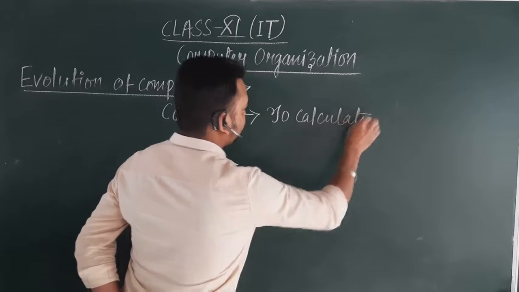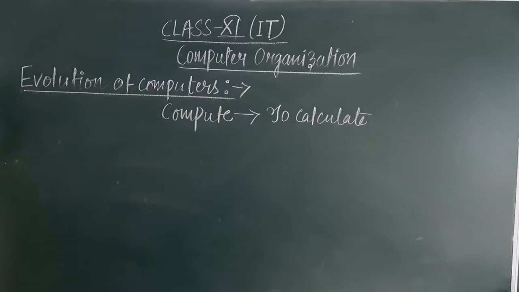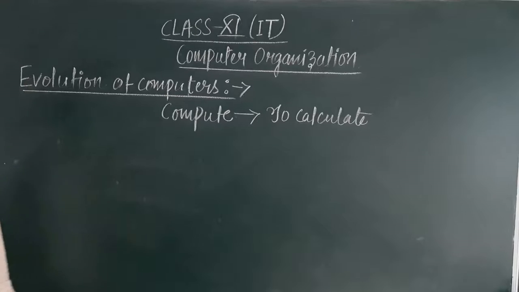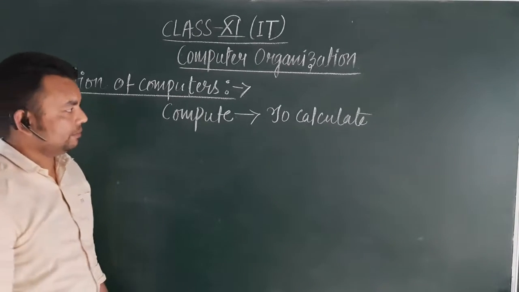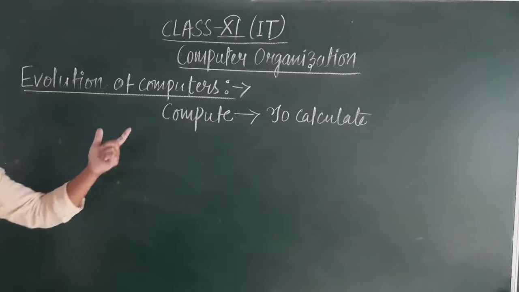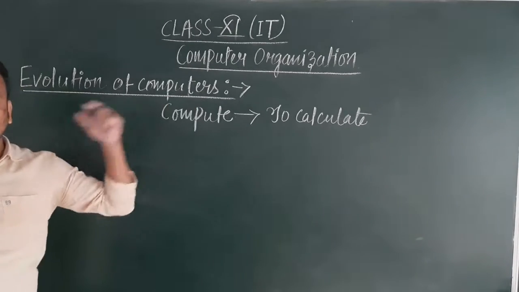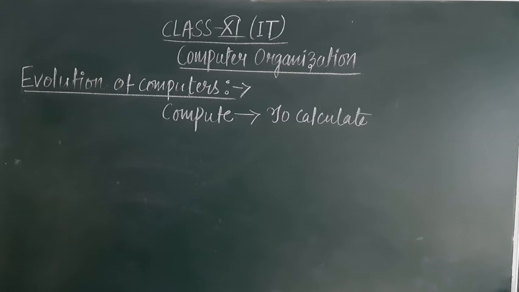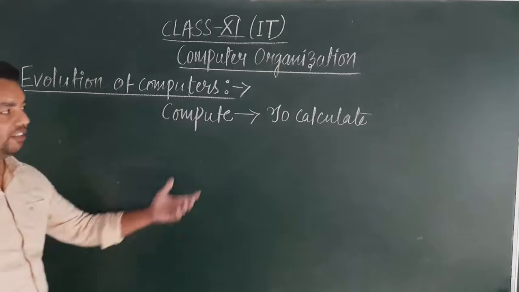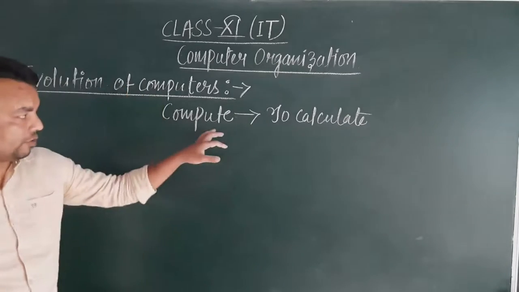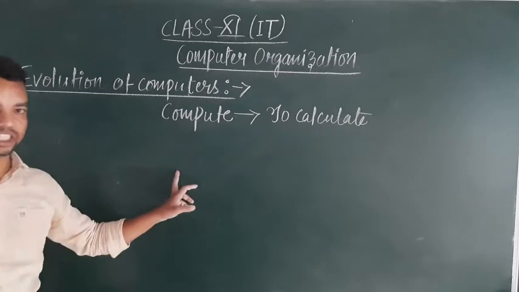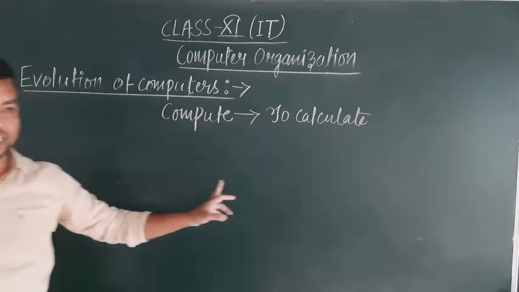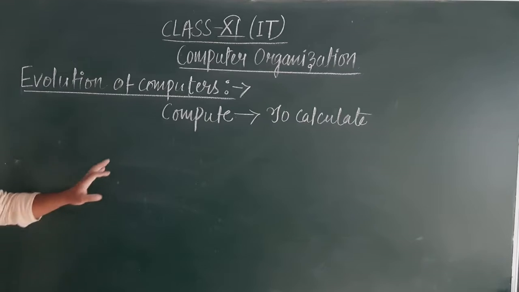In order to perform huge calculations, in order to perform huge tasks at an instant of time, this need gave rise to the evolution of computers. Nowadays, computers are considered as electronic devices which take data from the users in the form of input and perform all the necessary operation, which is also called processing, and finally give the result which is considered as an output. Correct?